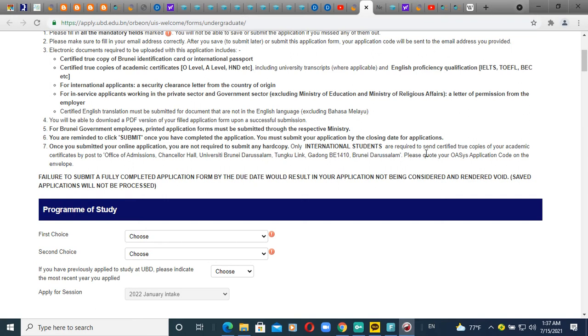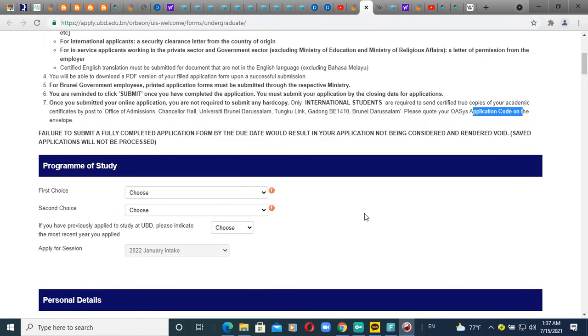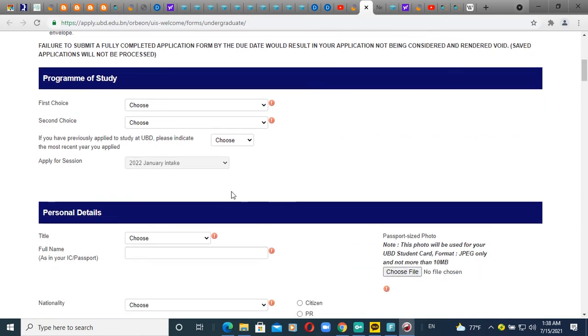And also remember that before writing the address, on the top of your envelope, you have to put the application code number. When you submit your online application, they will send you an email, and this email has the code number, and this code number is your identity number. They will match your name and your email according to this code number. So they will find you by using this code number. So don't forget that, use this code number on the envelope, and then write this address and send your documents.